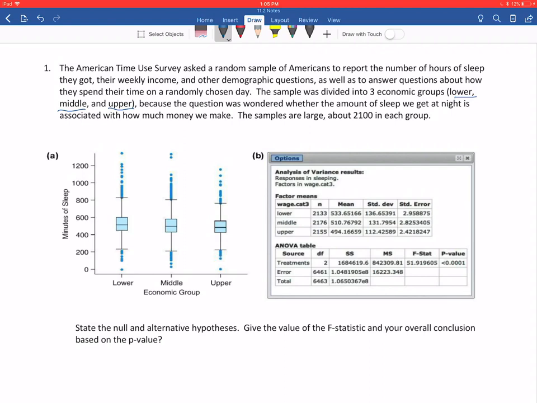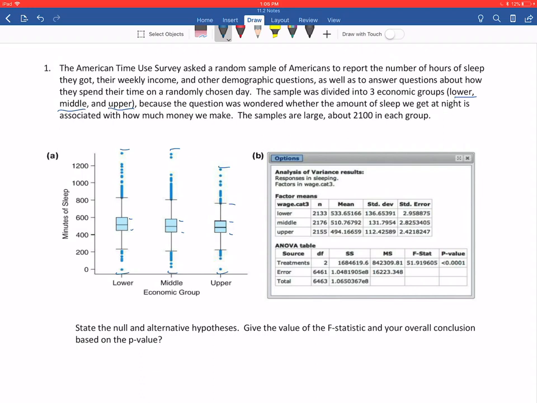Because the question was wondering whether the amount of sleep we get at night is associated with how much money we make. And the samples are large, about 2,100 in each group. So here we've got side-by-side box plots showing us. It looks like there's quite a bit of variation amongst each group individually. There's a lot of spread in every individual group. And again, we talk about that based on IQR and things like that.